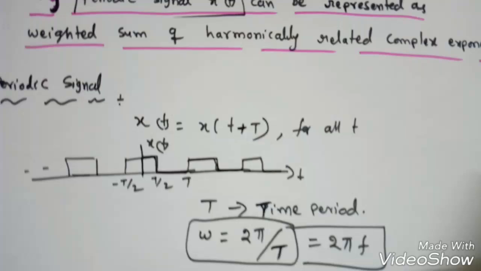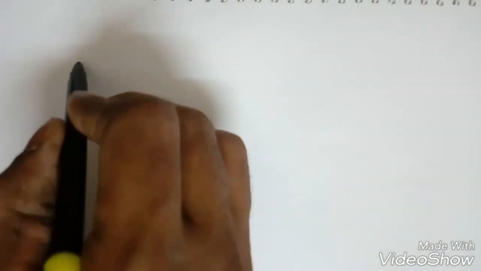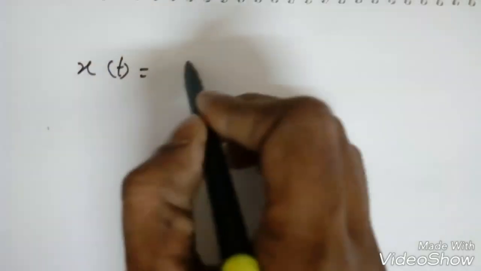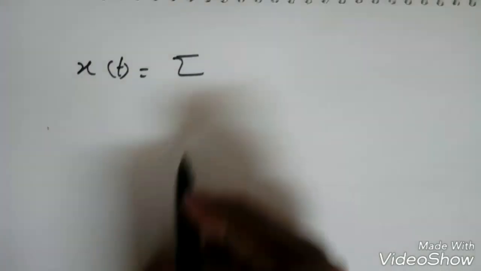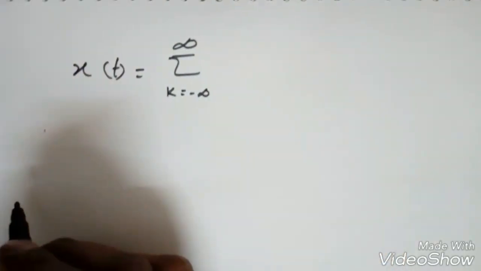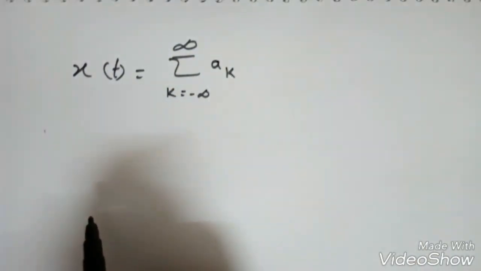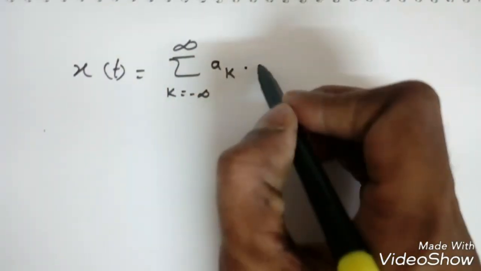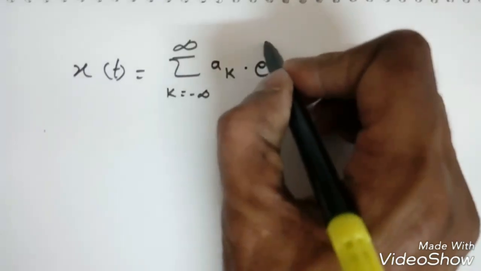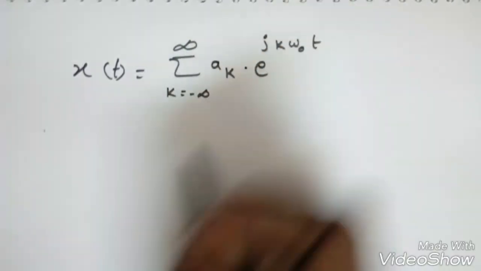Now we will see what is this harmonically related complex exponential. From the Fourier series, he said any signal x of t can be written as a weighted sum, that is x of t equals the sum over k from minus infinity to infinity of a k, which is the weight, times the complex exponential e power j k omega naught t, right?